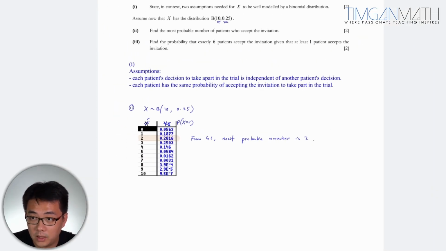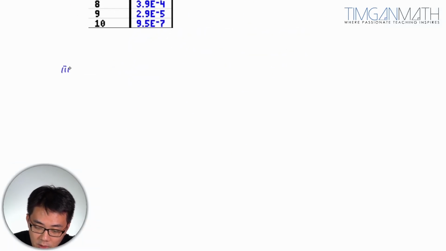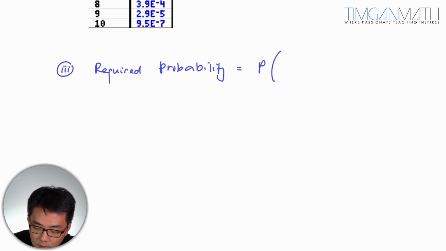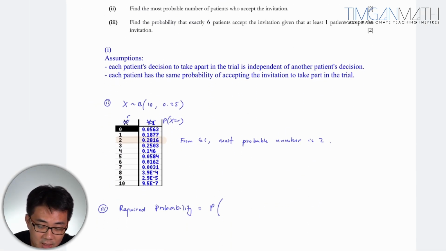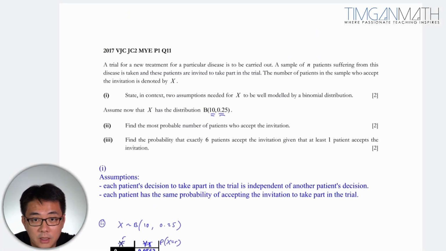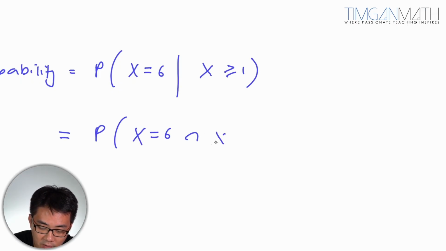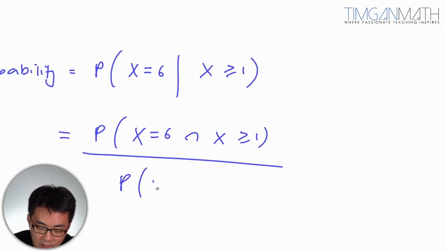I think it's fairly quick, this part here. Let's look at part 3. Find the probability that exactly 6 patients accept the invitation, given that at least 1 patient accepts the invitation. For part 3, it's a conditional probability. The required probability is P(X = 6 given that X is at least 1). So this will be P(X = 6 intersect X ≥ 1) over P(X ≥ 1).